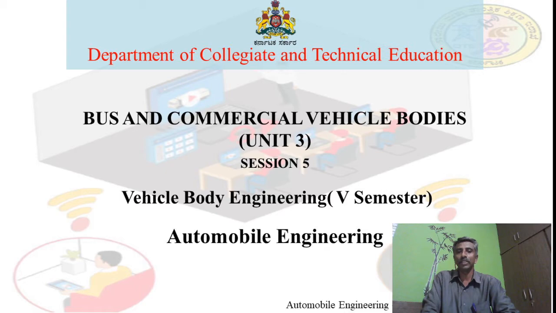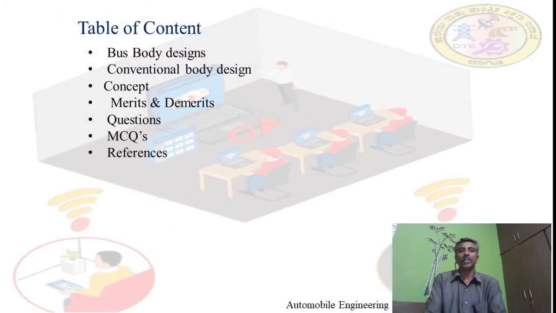Today I am going to explain session 5 in unit number 3, bus and commercial vehicle bodies, of vehicle body engineering. Today my topic is bus body designs. In bus body design, there are two types: conventional body design and unit body design. In the conventional body design, the concepts, merits and demerits, questions, multiple choice questions, references and all those things are covered.